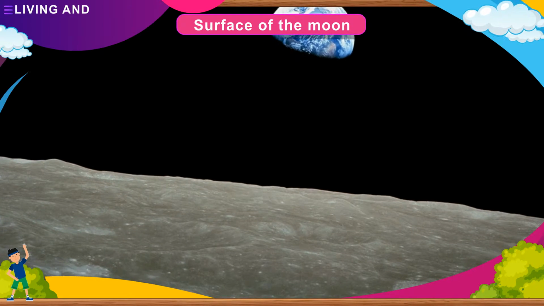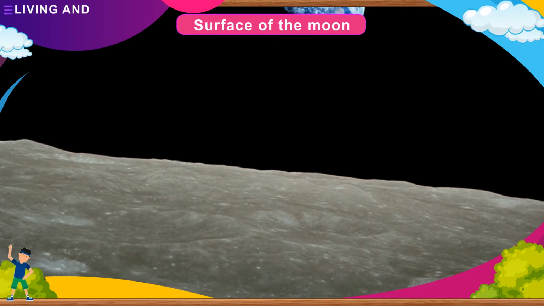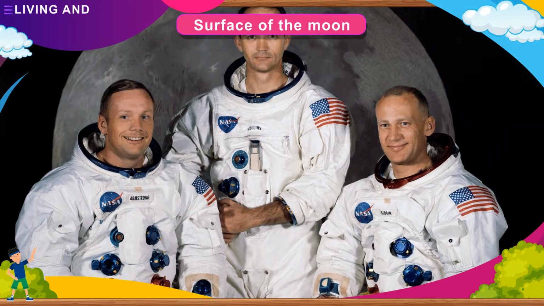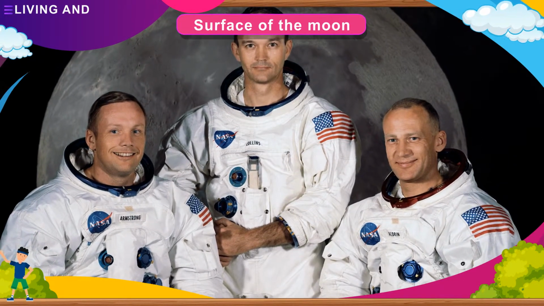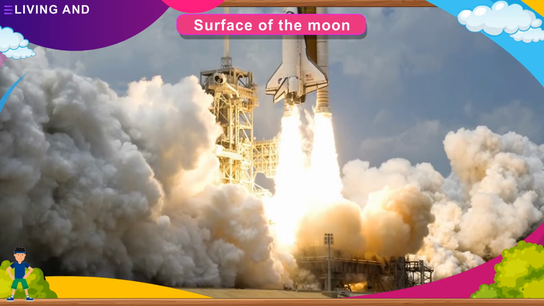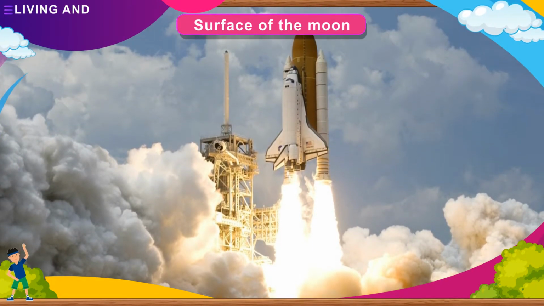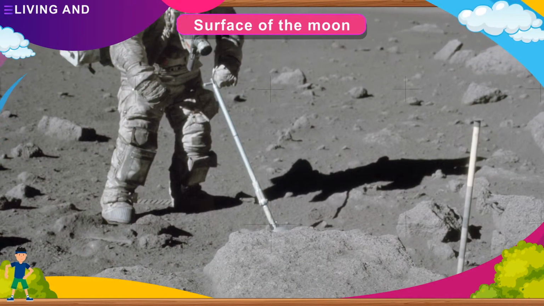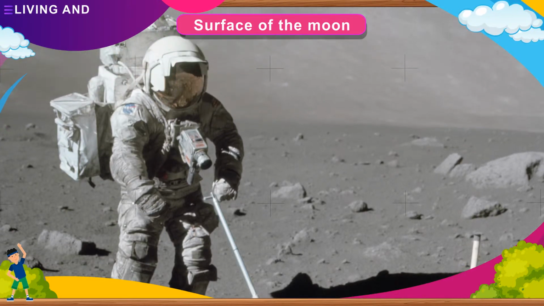Surface of the Moon. Scientists have been trying to know many facts about the Moon and other planets. Neil Armstrong and Edwin Aldrin were the first astronauts who landed on the Moon. After this, there have been many more visits to the Moon, and astronauts have tried to explore the whole of the Moon. The spacemen have brought back samples of rocks and photographs of the Moon.